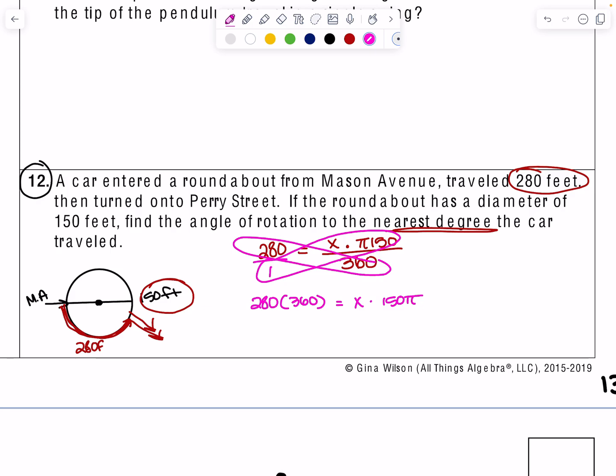So 280 times 360 is 100,800 equals x times pi 150. I'm going to divide both sides by pi 150.